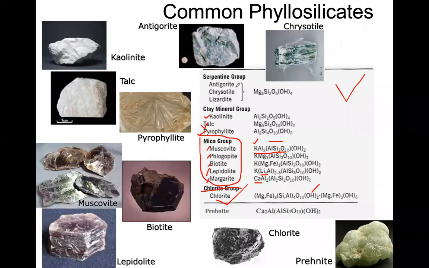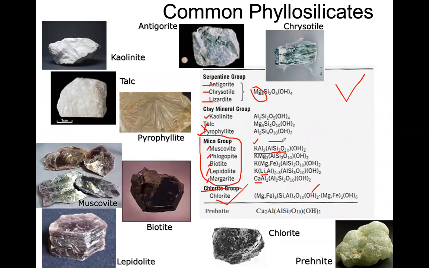Okay. And then what you have is the serpentine group. There you have antigorite, chrysotile, and lizardite. These are the common minerals you can find in the serpentine group. Right? In the serpentine group, the special feature is it's rich in magnesium. It's a magnesium-rich composition.